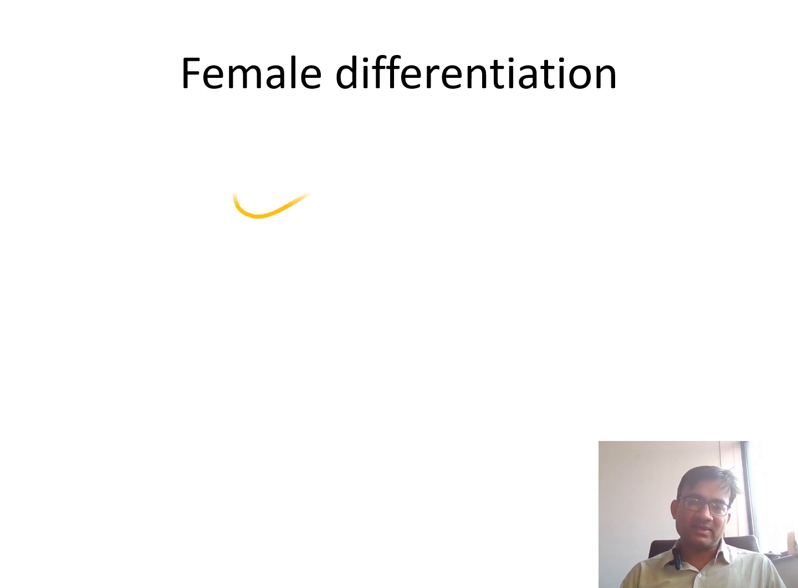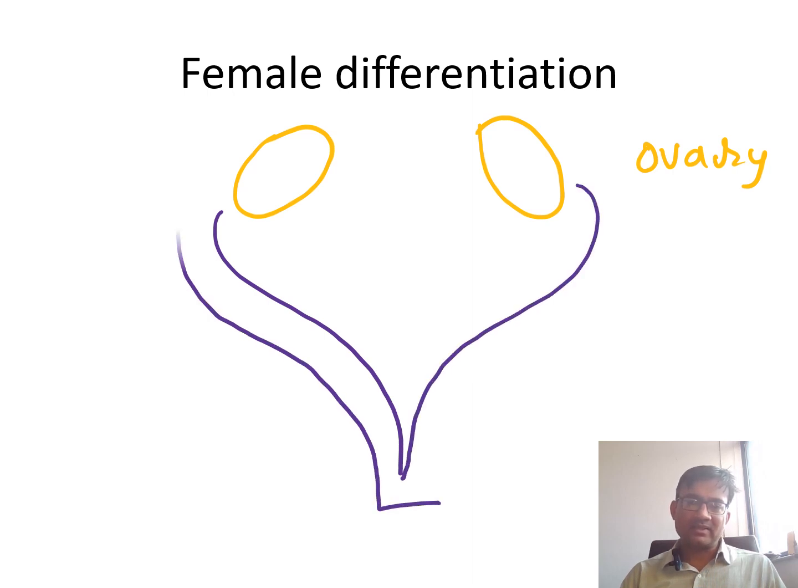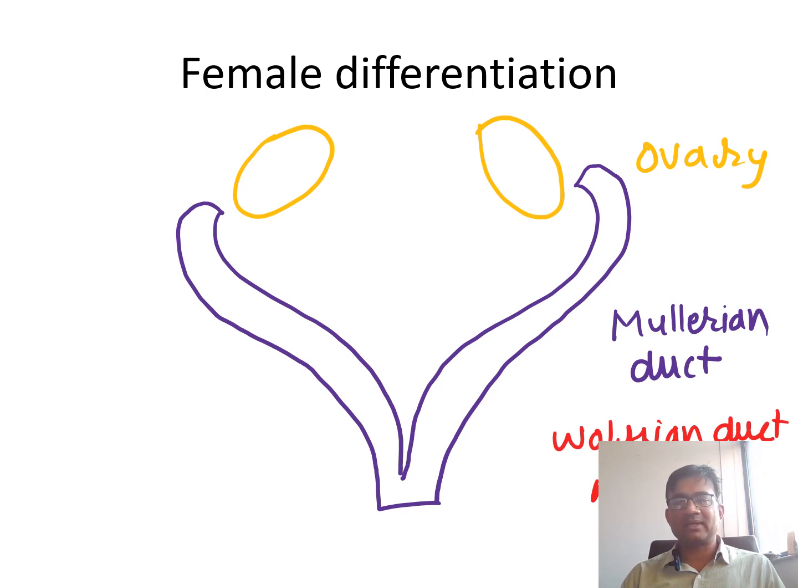If it is female differentiation, again the bipotential gonad will now become ovary. Now what should be there? If you see here, the Mullerian duct remnants will be there and the Wolffian duct has undergone regression. The Wolffian duct is not there. So this is in general what is happening in male and female.